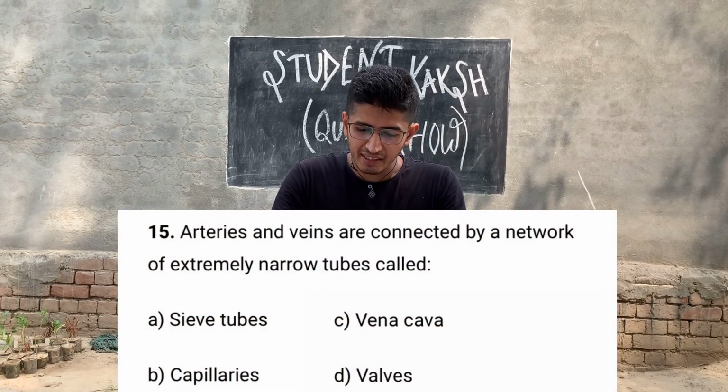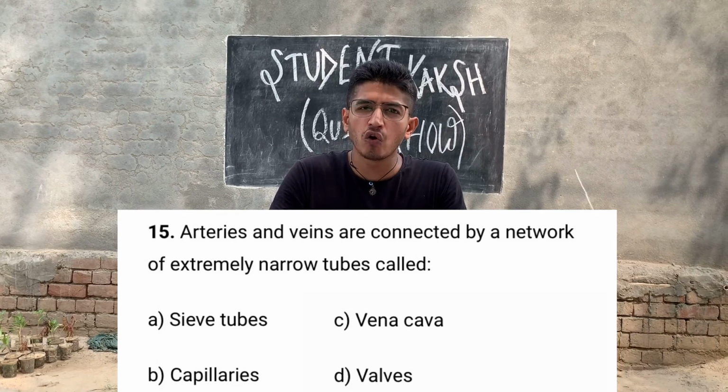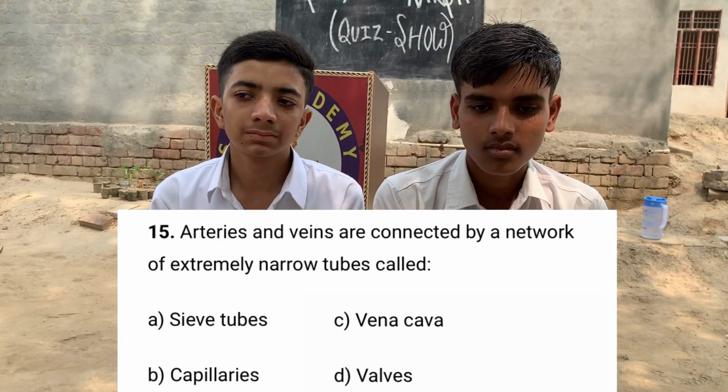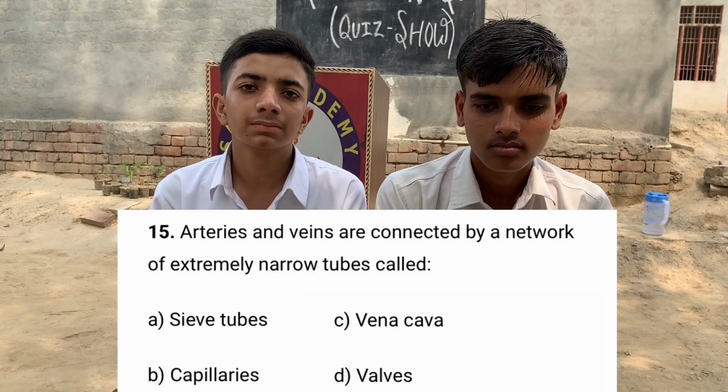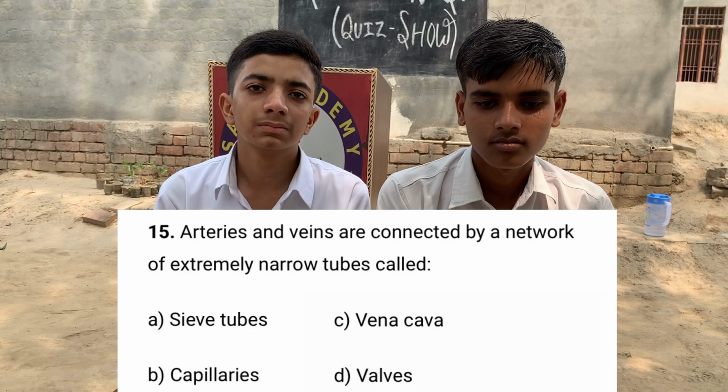Arteries and veins are connected by a network of extremely narrow tubes called. And the options are A. Sieve tubes, B. Capillaries, C. Vena cava, D. Valves.